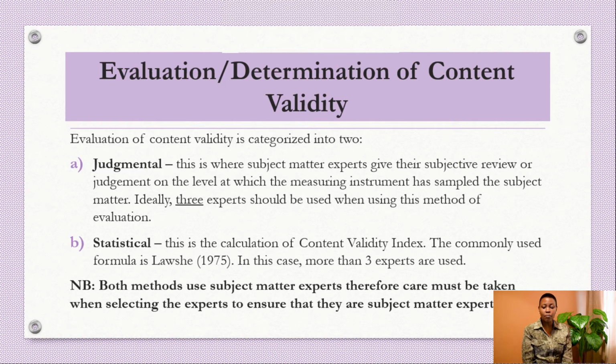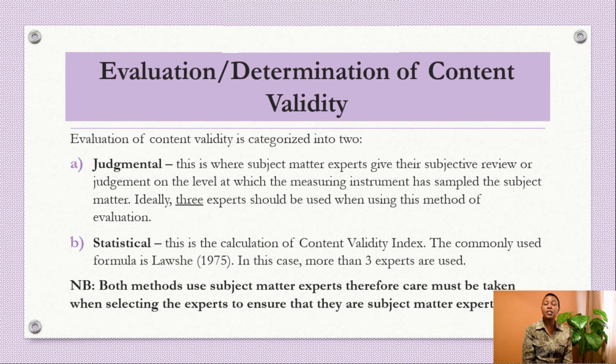Under statistical methods, this is where we calculate content validity index. There are various formulae that are used, but the commonly used one is by Lawshe 1975. When you are using the statistical methods, more than 3 experts, to an extent of even using 40 experts, are used.